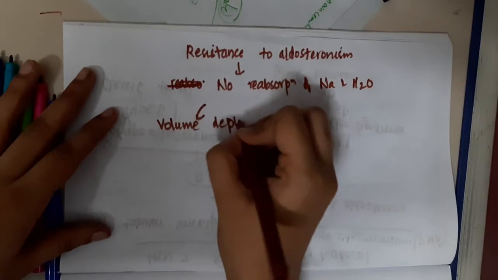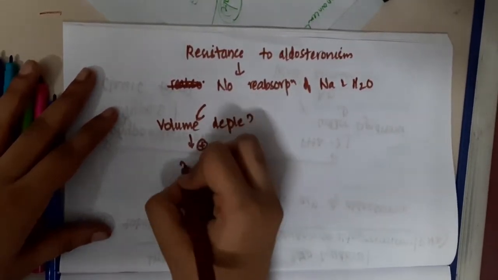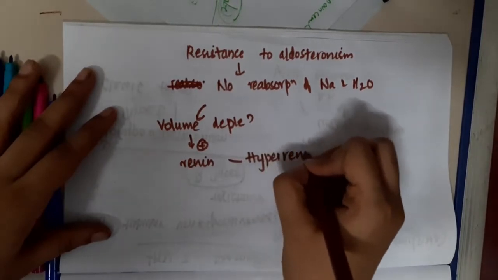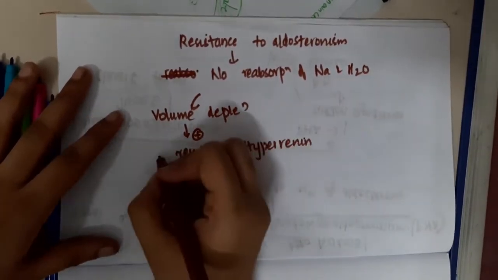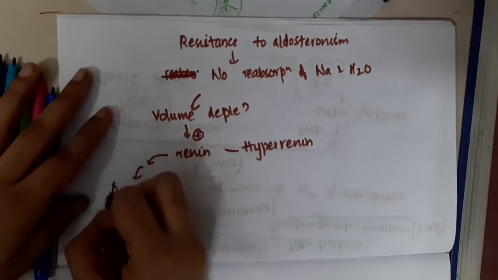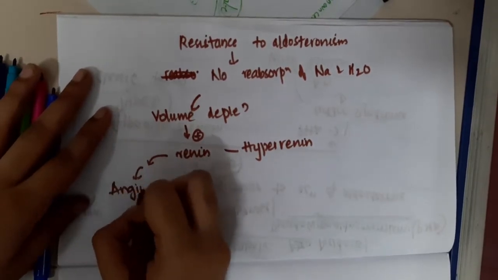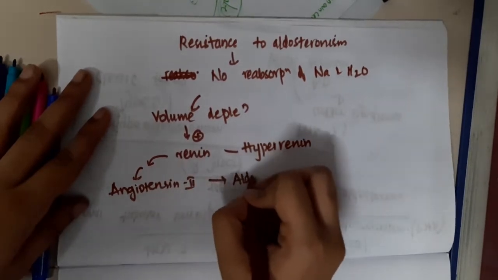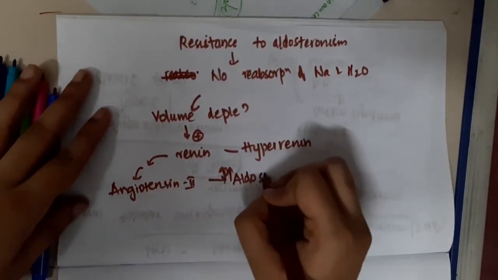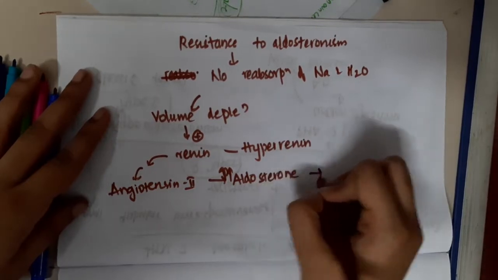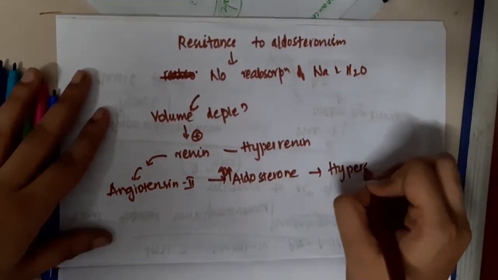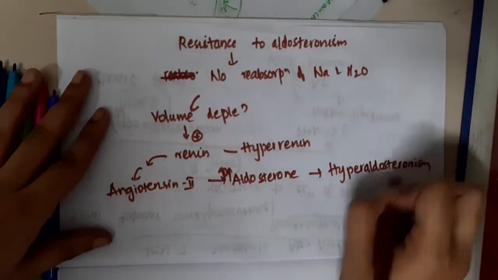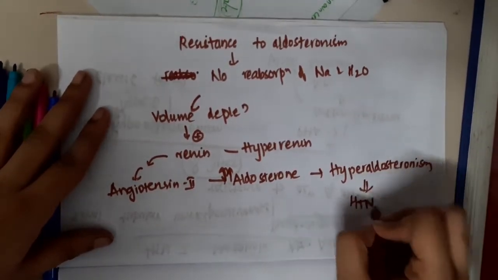Because of this volume depletion, this will trigger renin, resulting in hyperreninism, and renin in the pathway will increase angiotensin 2, and finally it will increase the aldosterone levels. So as a result there is hyperaldosteronism. This hyperaldosteronism will in turn lead to hypertension.